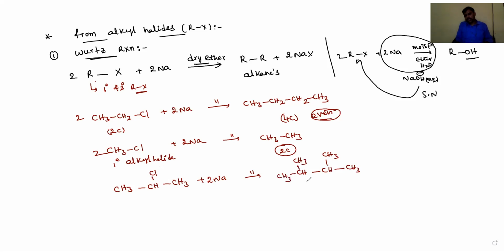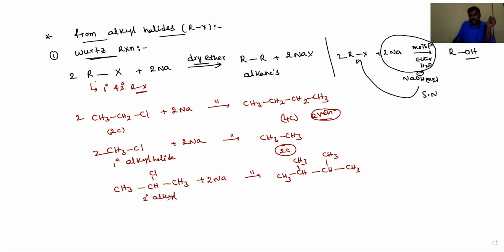So the alkane with 2 isopropyl groups is formed, meaning the corresponding alkyl halide is isopropyl chloride or isobutyl bromide, whatever it may be. We need to take an iso-alkyl halide. Now its name is 2,3-dimethylbutane.